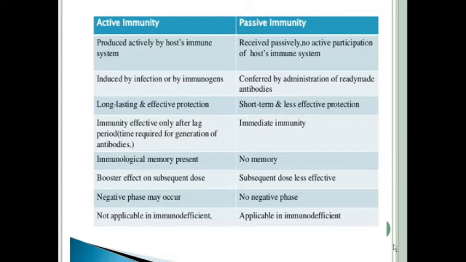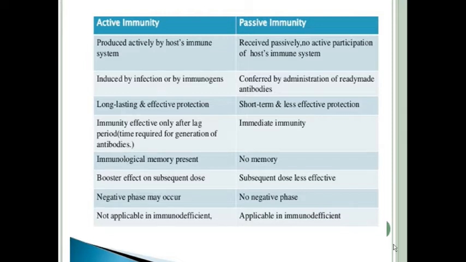So there are other differences between active immunization and passive immunization. Active immunization is long lasting and has effective protection, whereas passive immunity is short term and has less effective protection. The immunological memory is present in active immunization, whereas it is not present in passive immunity.